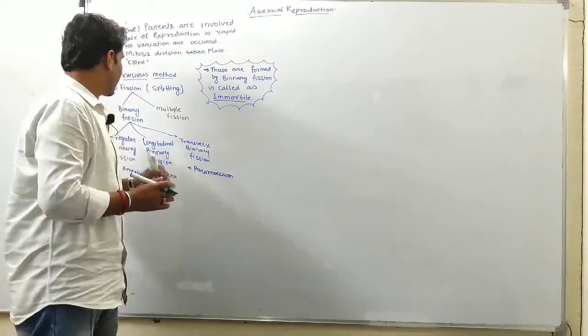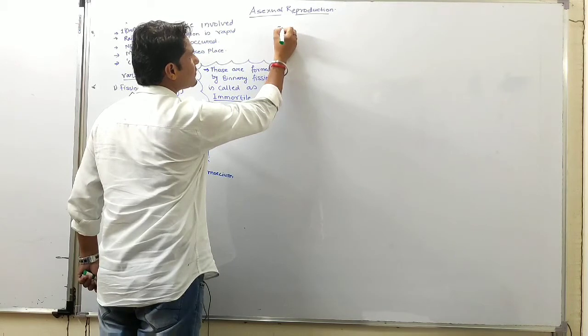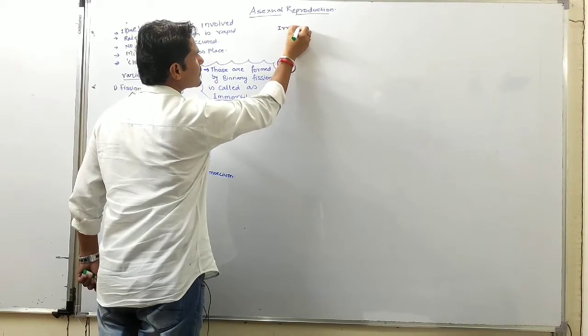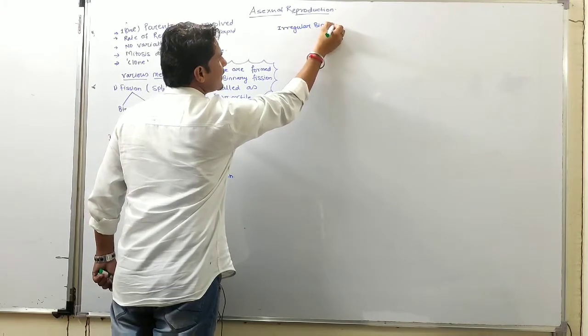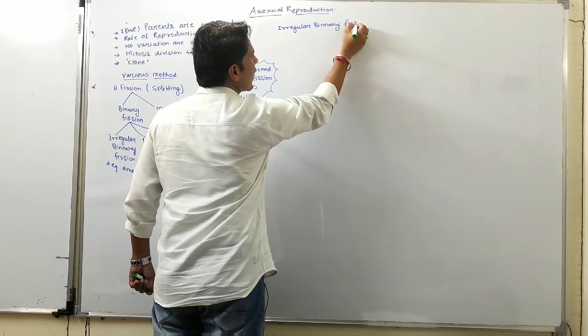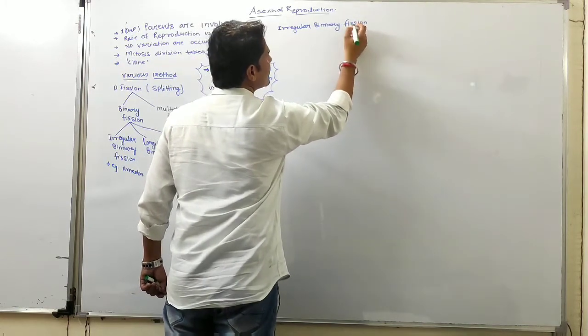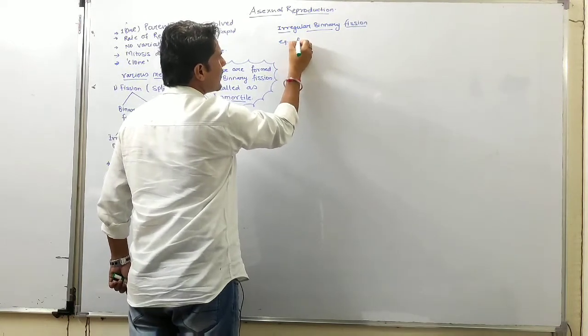So for example, irregular binary fission is seen in amoeba.